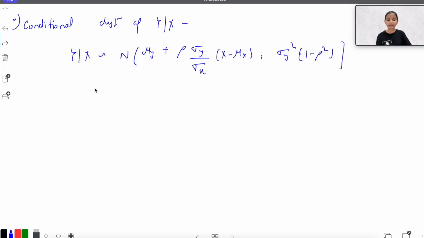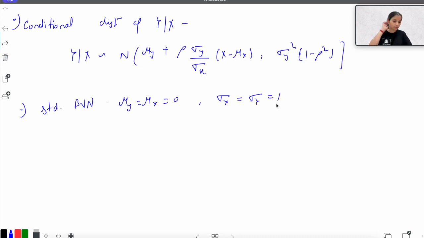Okay, and in this case, if we are talking about the standard bivariate normal distribution, basically I'm going to say that the mean is equal to 0 and the variance is going to be 1.